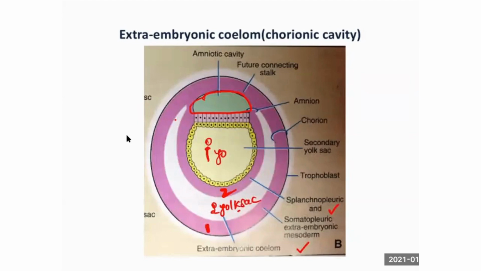And the green color area. So the part of the extra-embryonic mesoderm which is not segmented by the secondary yolk sac is called the connecting stalk, which is the future umbilical cord. Connecting stalk is nothing but the future umbilical cord. So the connecting stalk gives rise to the umbilical cord, which is a part of extra-embryonic mesoderm. So the umbilical cord is derived from extra-embryonic mesoderm. You are clear with this, am I right?